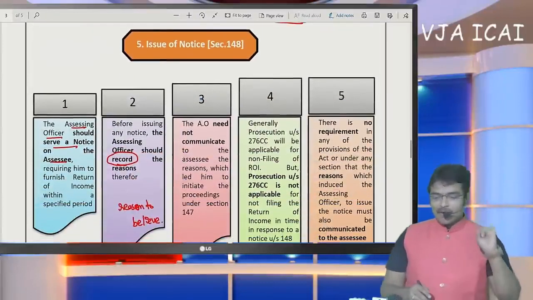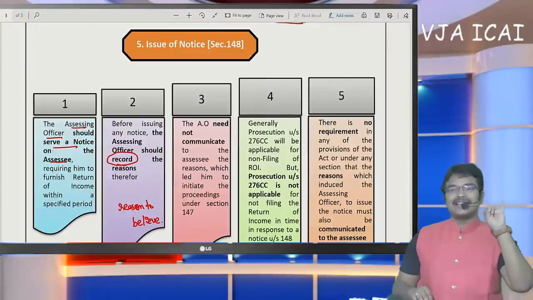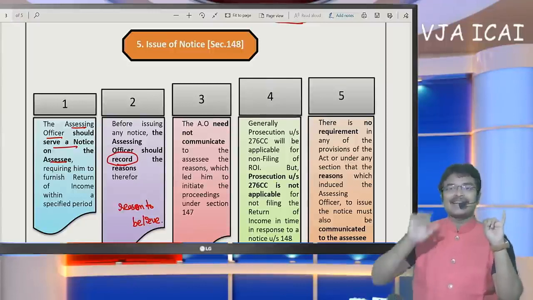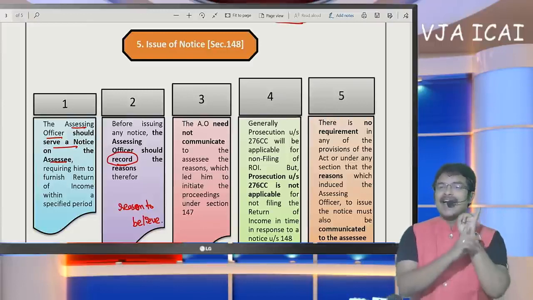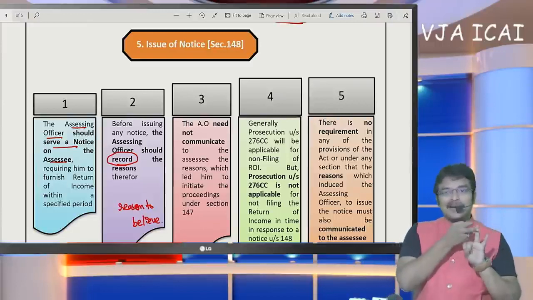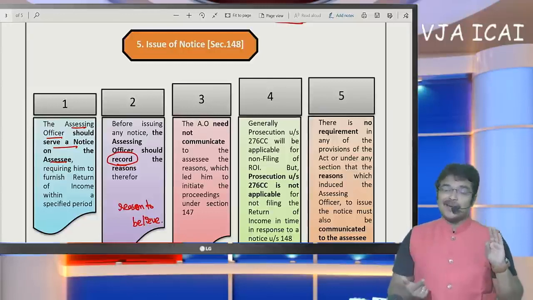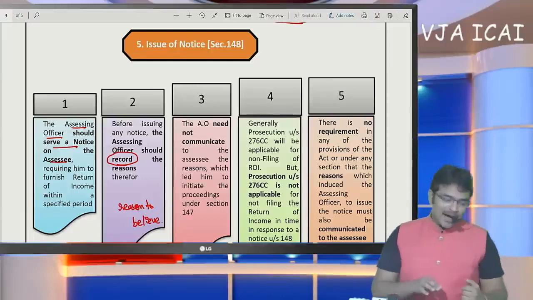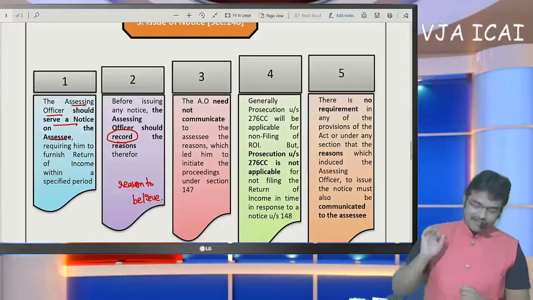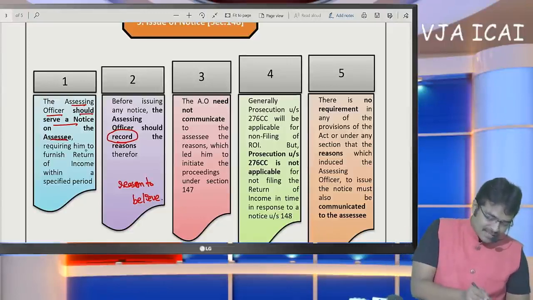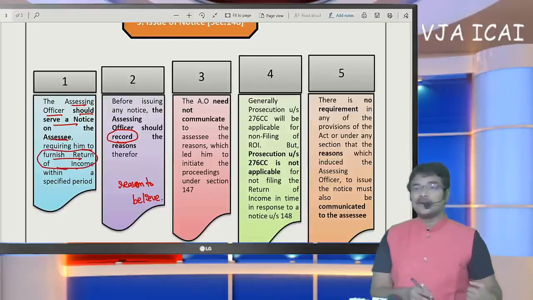Now we have learned when the notice is to be issued, when there is income escaping assessment. We have learned the meaning of the term income escaping; I divided it into 5 categories and we learned the meaning of the terms. And coming to the second point, what is the time limit for issuing notice? And the next point, whose approval they have to take. And after taking the approval, now the notice can be issued under section 148. So the assessing officer should serve a notice on the SSE requiring him to furnish the return of income. This is the important aspect to be learned.